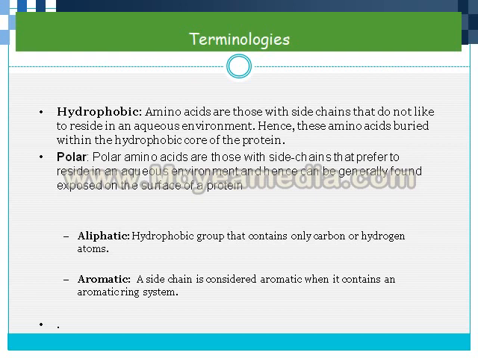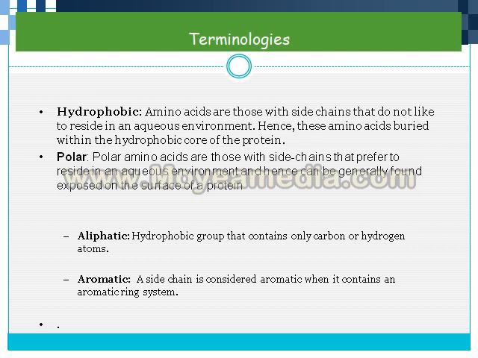Another one is polar amino acids, which have a side chain that prefers to reside in an aqueous environment. They love the aqueous environment, hence they are known as polar amino acids, or we can say hydrophilic amino acids. They are exposed on the surface of the protein.